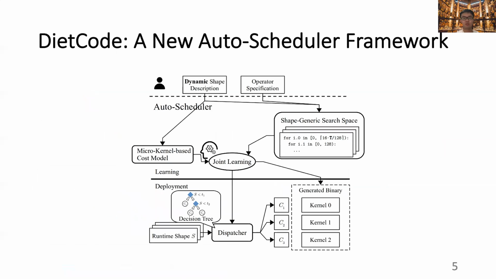To address those challenges, we propose DietCode, a new autoscheduler framework that efficiently supports dynamic shape workloads. Due to the time limitation, in this presentation, we mainly focus on two key ideas or submodules of DietCode, namely the shape generic search space and the microkernel-based cost model.